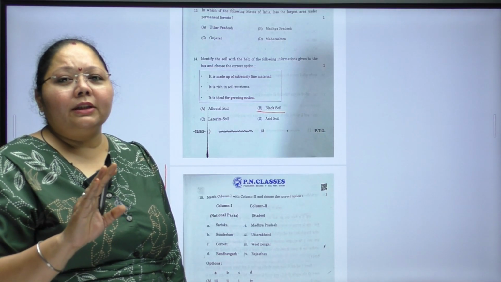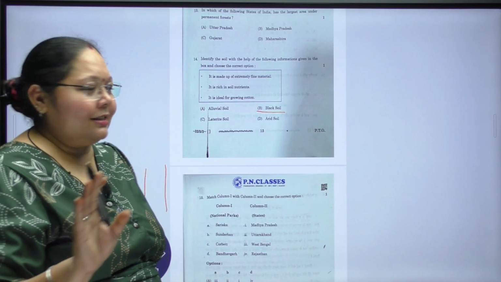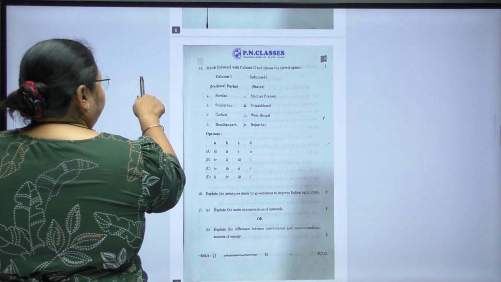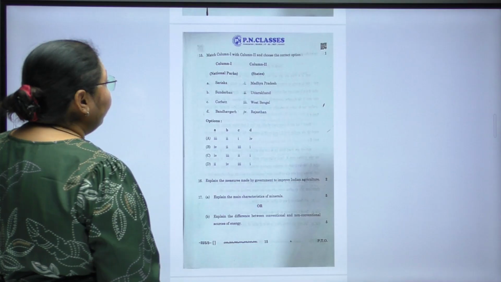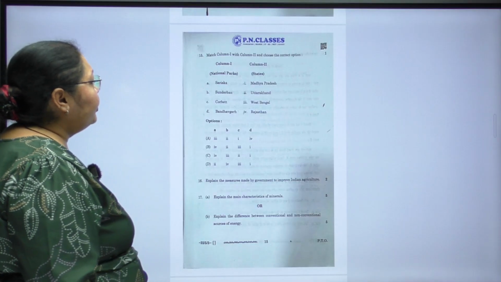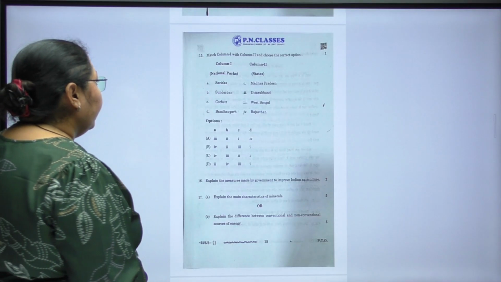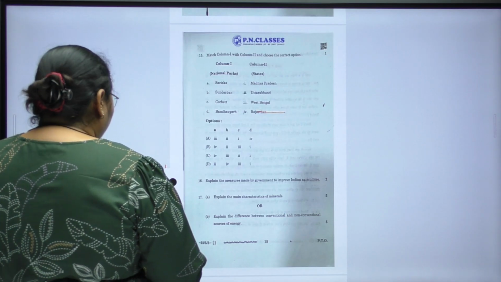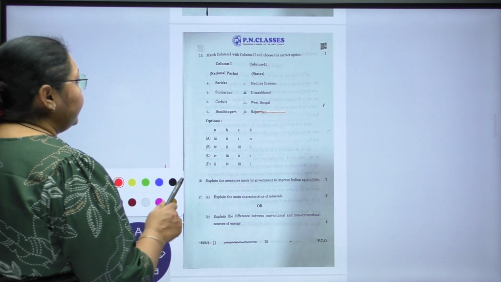So this is the easiest question for us. Moving towards the next question. Match the following column 1 with column 2 and choose the correct option. Here the national parks are given and the states are given.